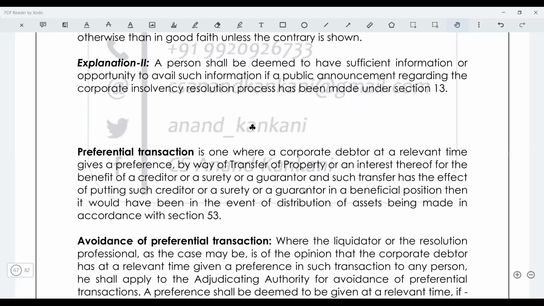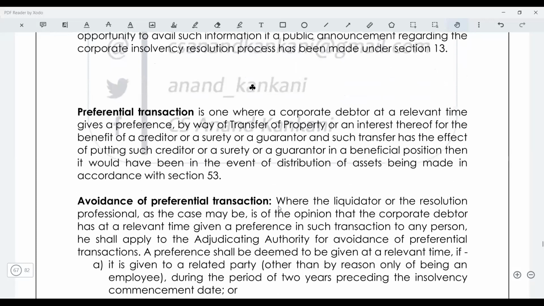What is this more? What is this less? So 2 years prior to the CIRP. Now just understand, it's not liquidation. 2 years prior to the CIRP period. When my CIRP started, उससे 2 साल पहले मेरे को देखना है if you are my related party. If you are not my related party, then 1 year prior to the CIRP. So this is there, right?